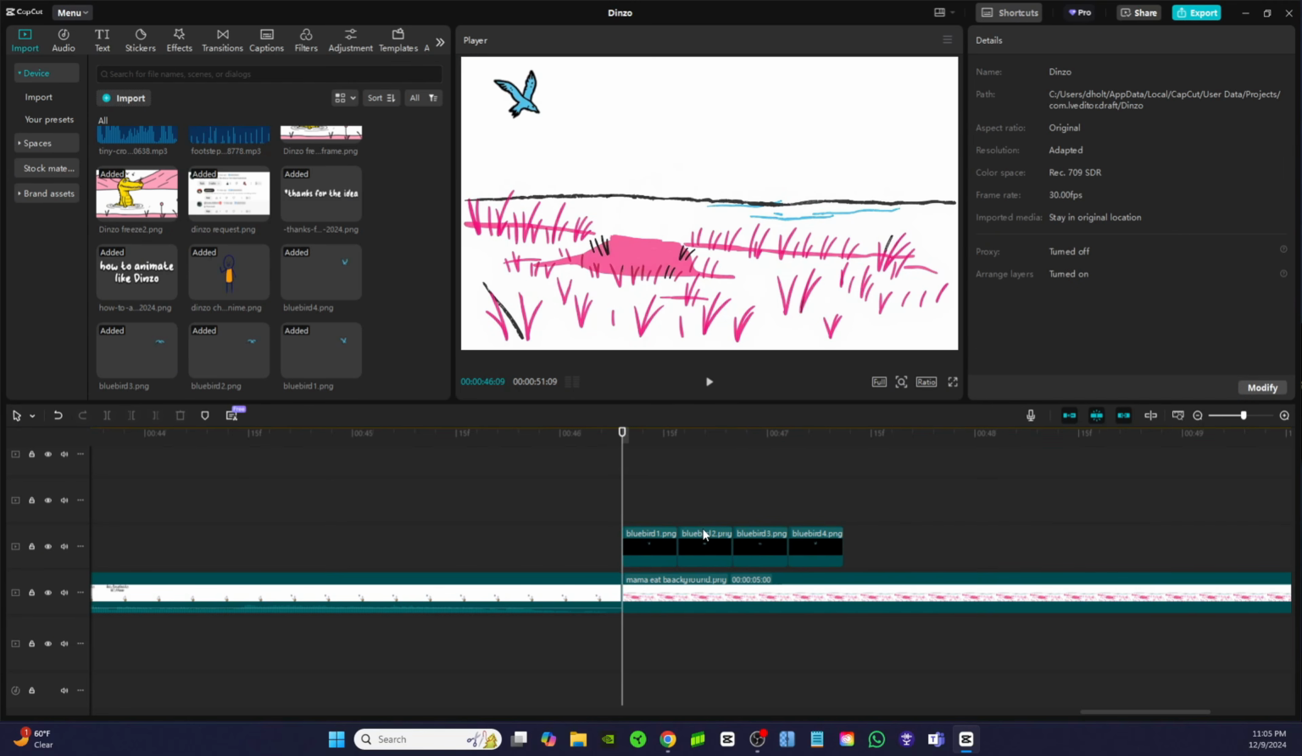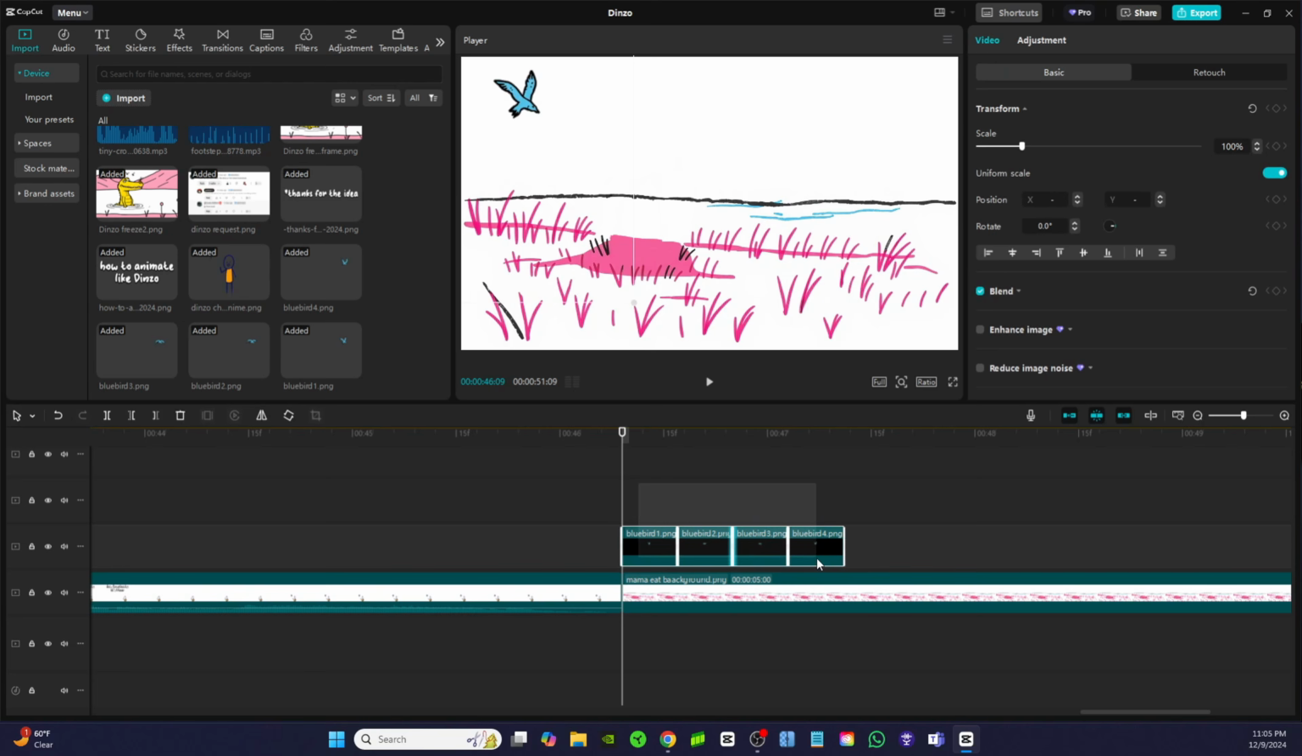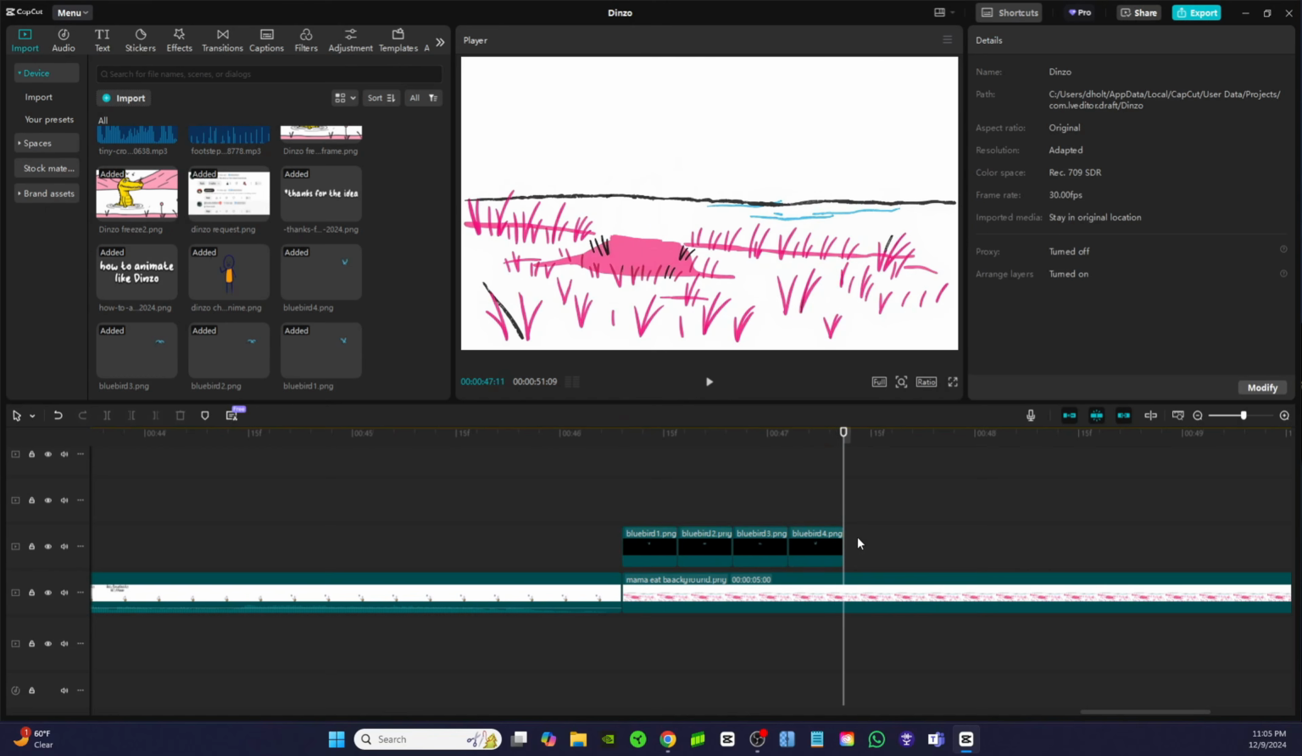In order to make this easy on yourself, highlight those 4 clips, click on copy, and just paste it next to it. And do that a couple times. Now let's watch it back.